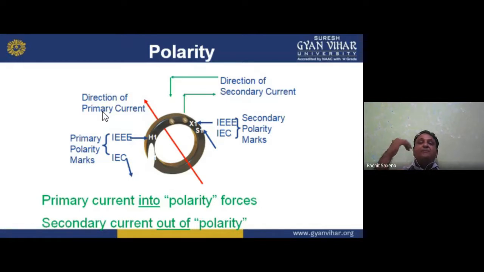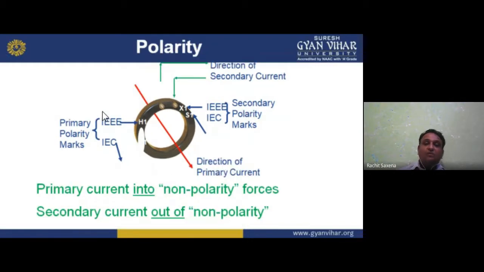So the CT ratio is the primary current over the secondary current. If I have a primary current of 200 amperes and a secondary current of 10 amperes, so 200 by 10 is basically 20, so we have 20 is to 1. Okay, so primary current into the polarity, secondary current out of the polarity. Primary current is into the polarity, but secondary current is out of the polarity, because we are stepping down. Now the direction of the secondary current is given here, so we can also find the primary current. Primary current into the non-polarity flows downward and secondary current out of the non-polarity. This is inward and this is basically outward. So we can say the primary current into the non-polarity, secondary current out of the non-polarity. I hope you understand.